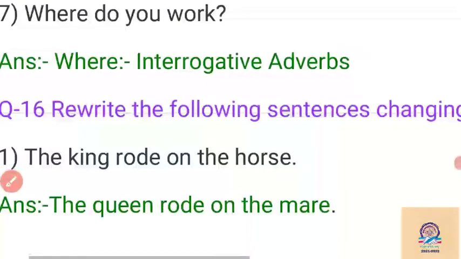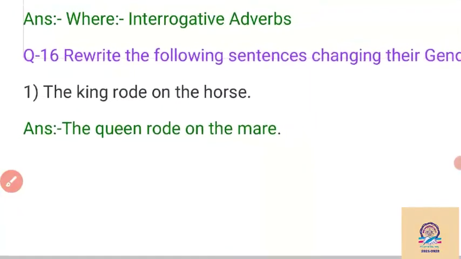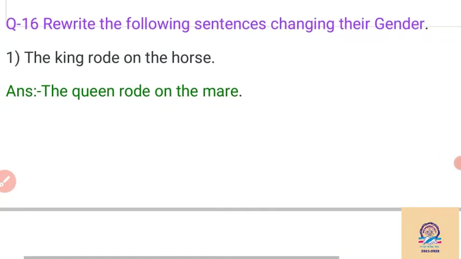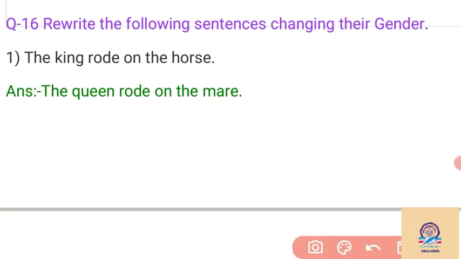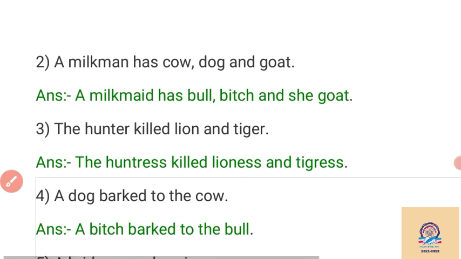Then: rewrite the following sentences changing their gender. Our 16th question. If masculine is there, we have to change it to feminine gender. If feminine is there, we have to change it to masculine. Like: the king rode on the horse. King is masculine and horse is also masculine gender. We have to change it to feminine. The king changes into queen, and horse changes into mare. So our answer is: the queen rode on the mare.